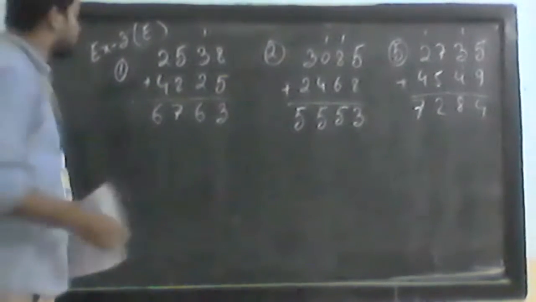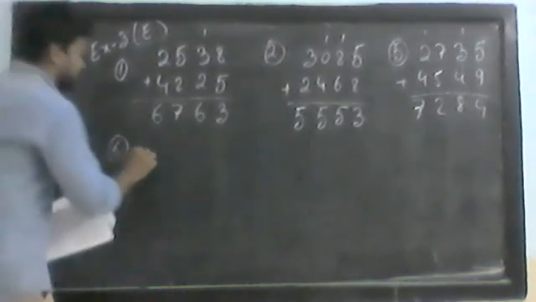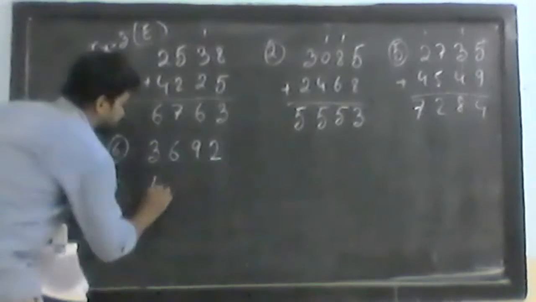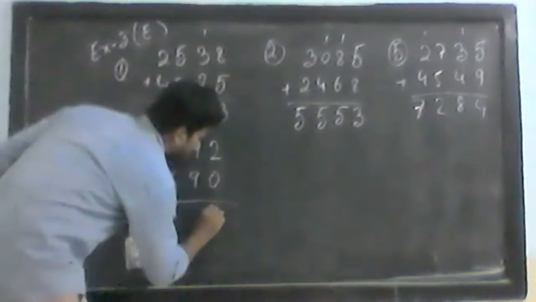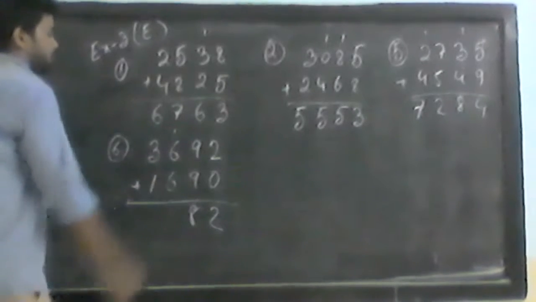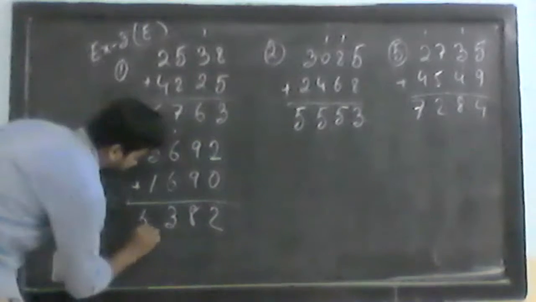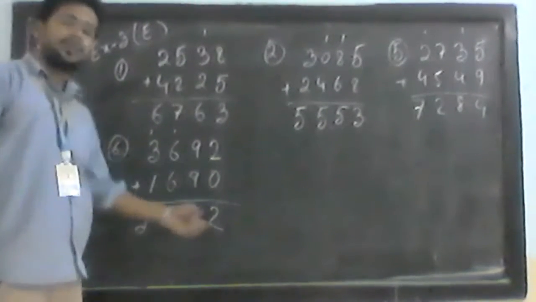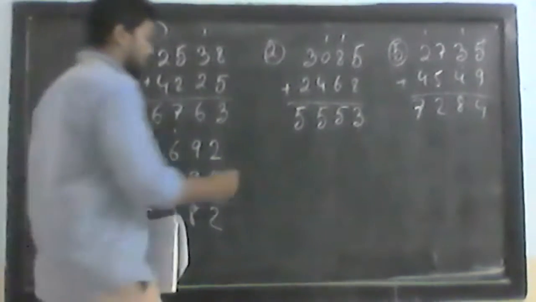After question number 5, now let us see question number 6. 3,692 will be added with 1,690. So 2 plus 0, 2, 9 plus 9, 18, 18 is 8, carry 1, 6 plus 6, 12 plus 1, 13, 13 is 3, carry 1, 6 plus 1, 4 plus 1, 5. So what we will have after adding these two? 5,382.